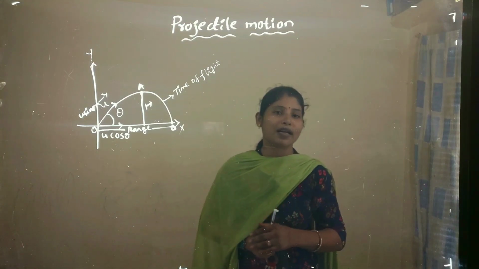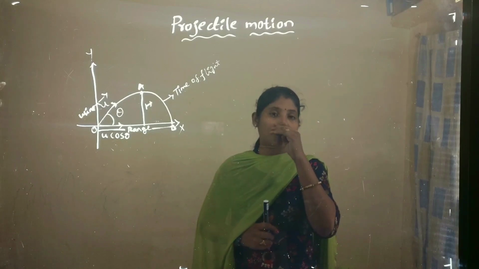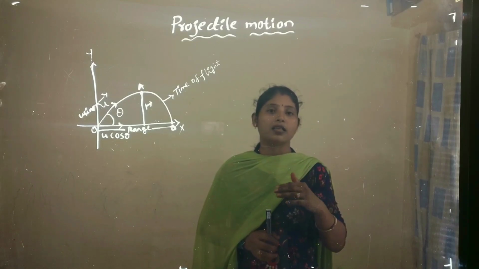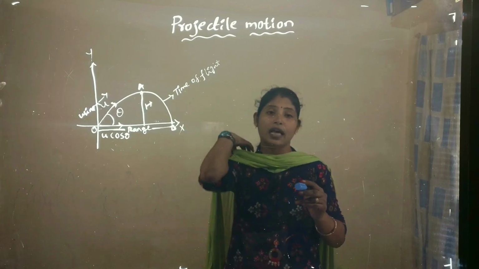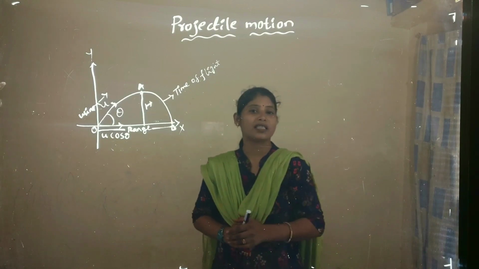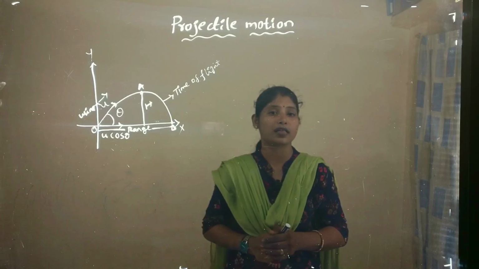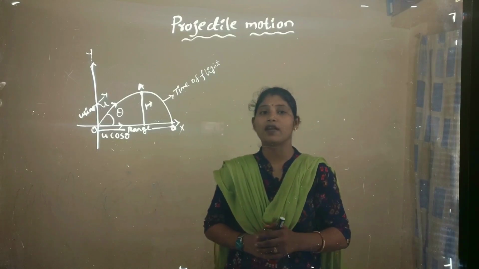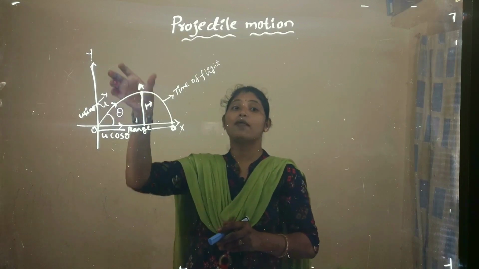So what are the kinematic equations? When the body is in two-dimensional motion, we have to consider different kinematic equations, that is s = ut + ½at², and v² − u² = 2as. Okay, so from those equations, we have to consider one equation.